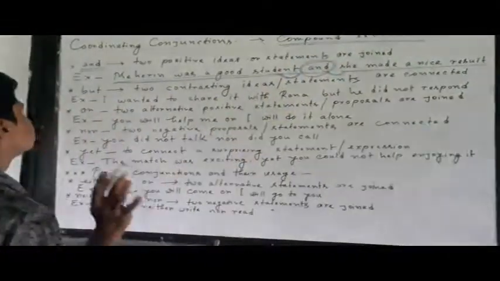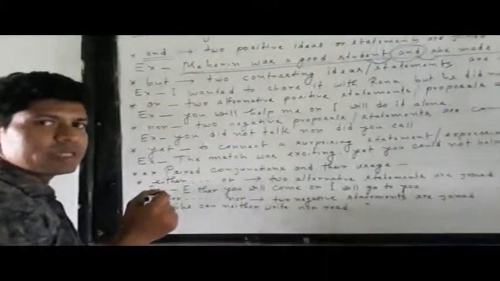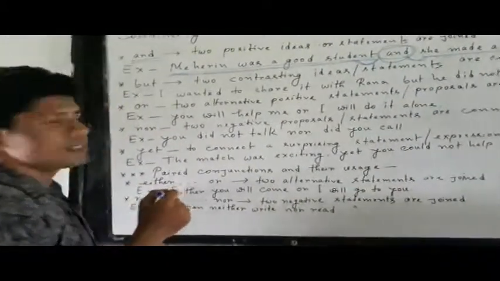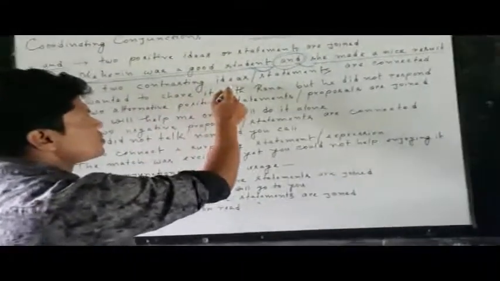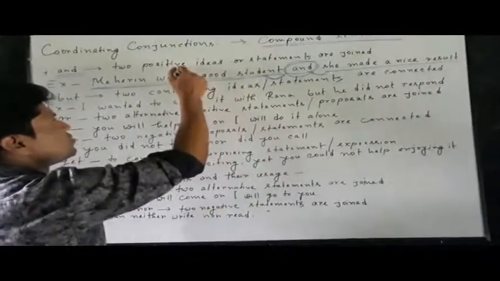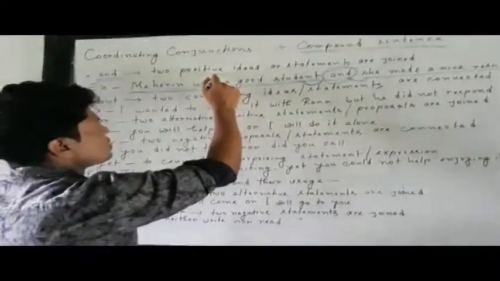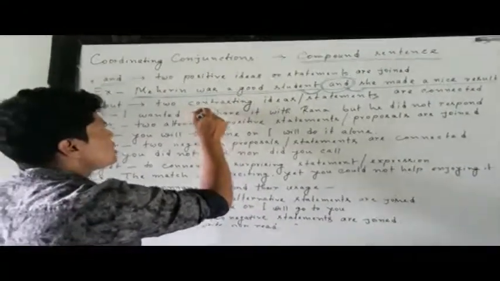Okay, my dear students. Now we will discuss but. So, why will we use the conjunction but? There is a reason. The reason is that it joins two contrasting ideas. Earlier it was positive, that is equal, but now it is different.